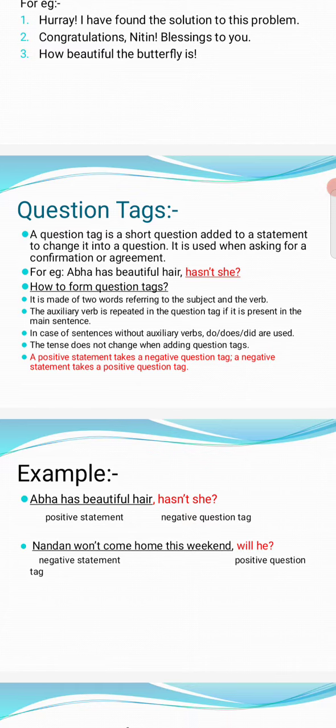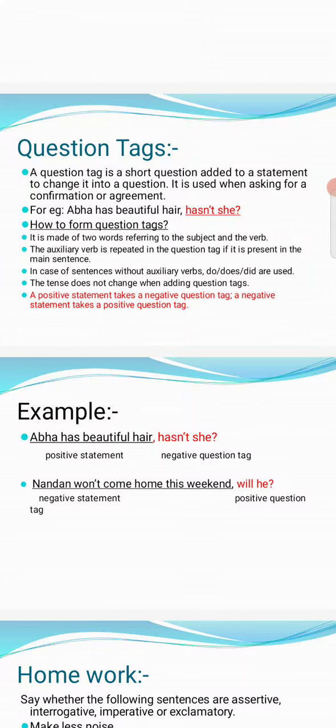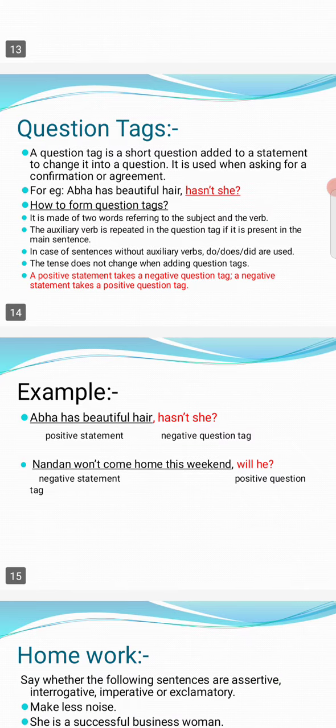Question tags. A question tag is a short question added to a statement to change it into a question. It is used for asking for confirmation or agreement. For example, Abha has beautiful hair, hasn't she? That is a question tag. The "has" has been changed into "hasn't she".